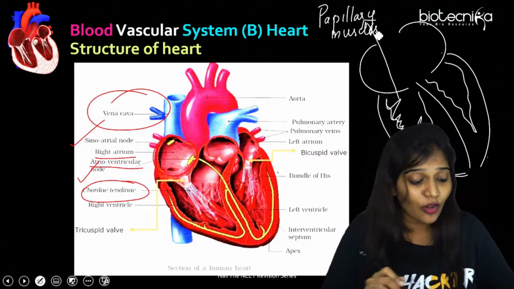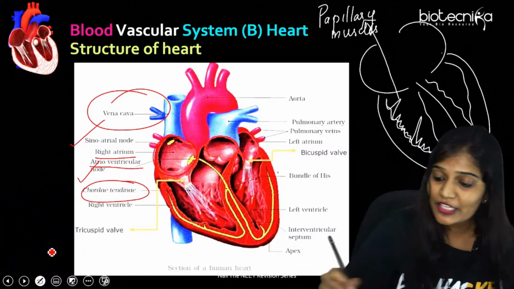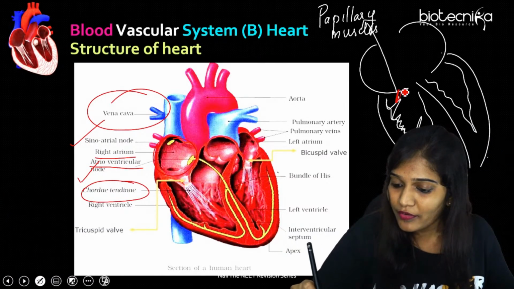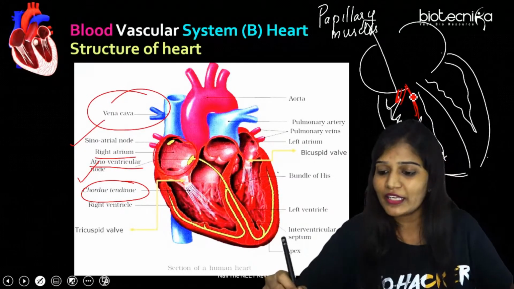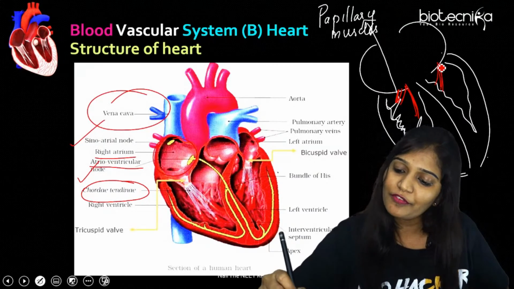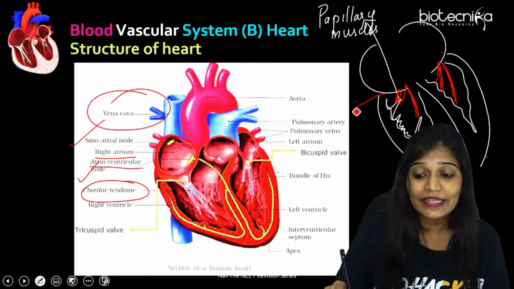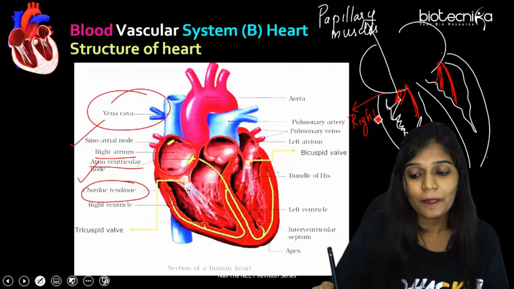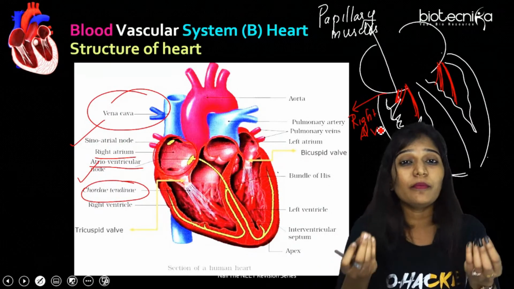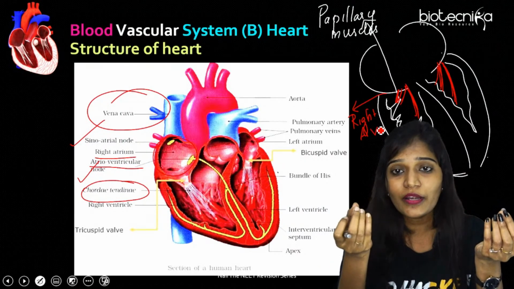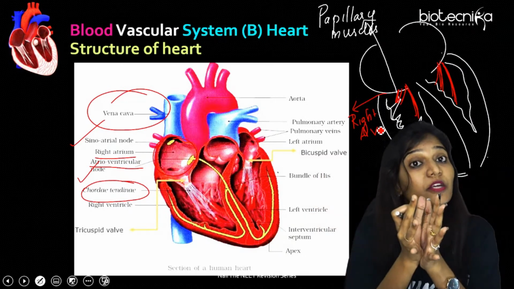And from these tall ridges, there is going to be a connection to this right AV valve. From here, there's a connection like this. So there's going to be a connection like this in both the ventricles. Why? Because this right AV valve and the left AV valve are made up of muscular flaps. So what happens as the ventricles are contracting, the pressure increases.